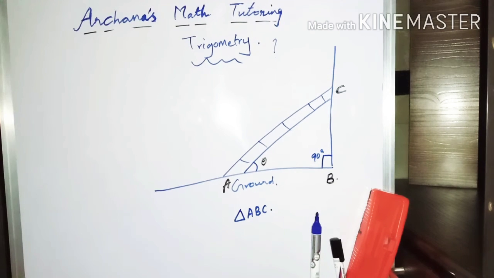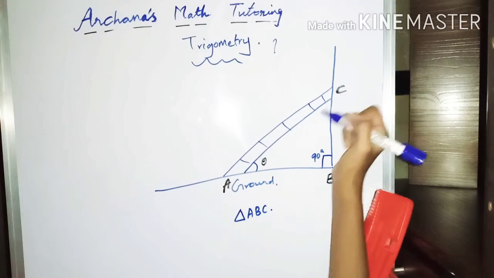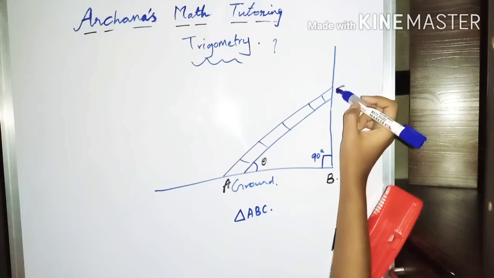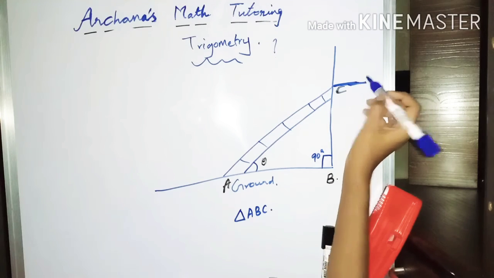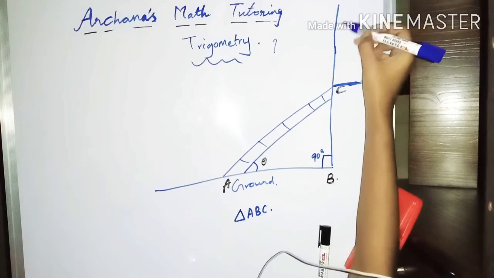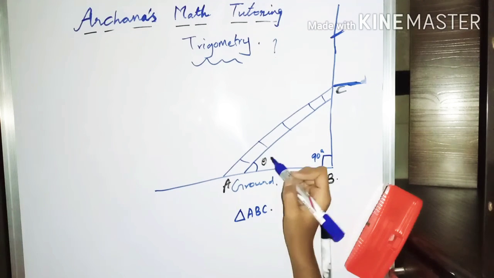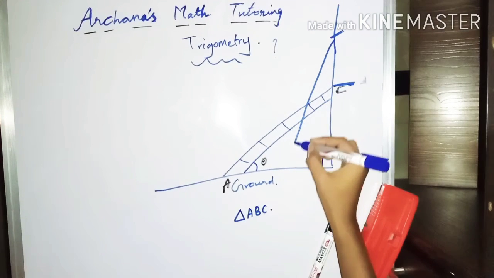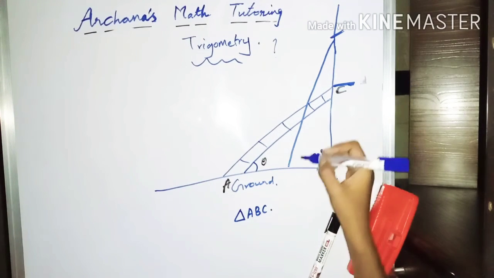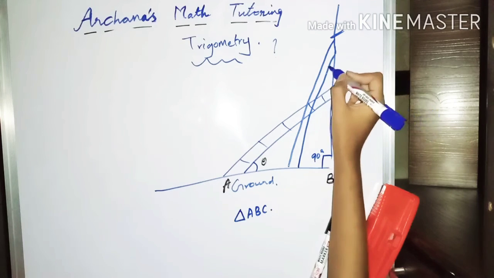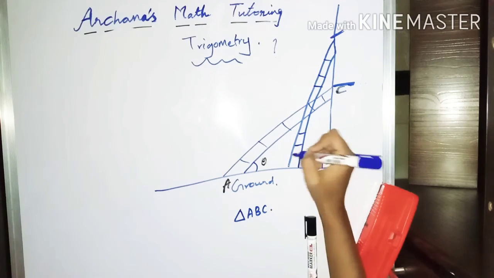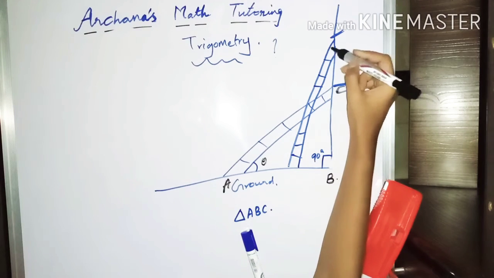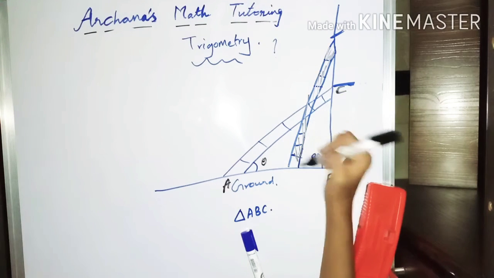If the person wants to whitewash at a higher point on the wall, what happens to the angle made by the ladder with the ground? Suppose now this particular ladder lets him paint the wall only till this point. What if he wants to paint the wall at this point or something else? Now you need to change this angle. Suppose I want to reach here, my ladder should be at this angle. So I will keep the ladder here. This is my ladder now, I will color it.